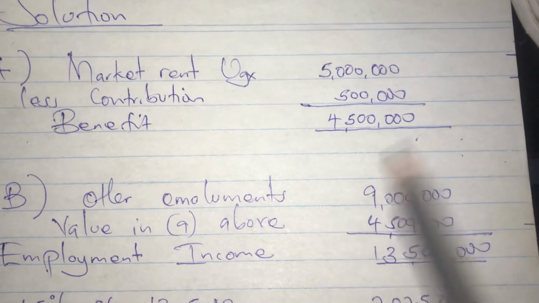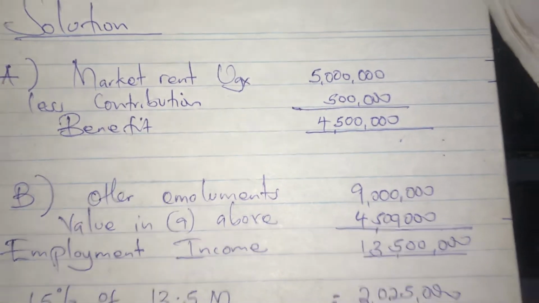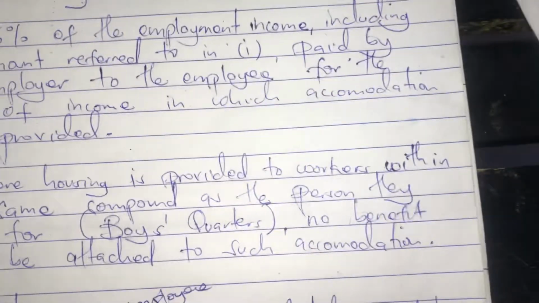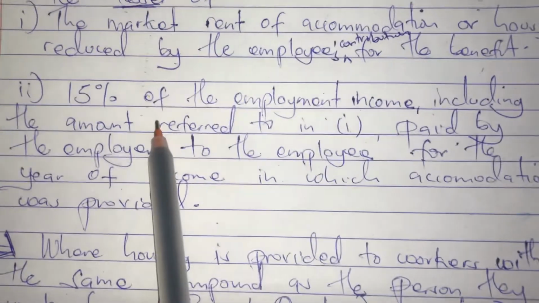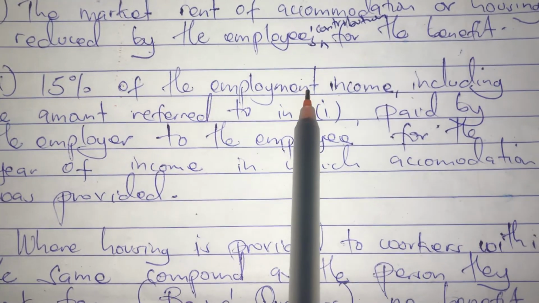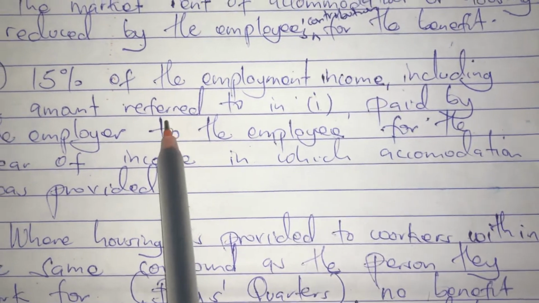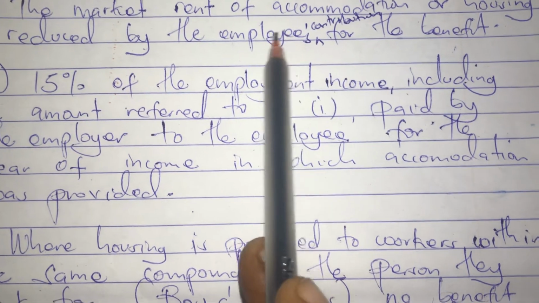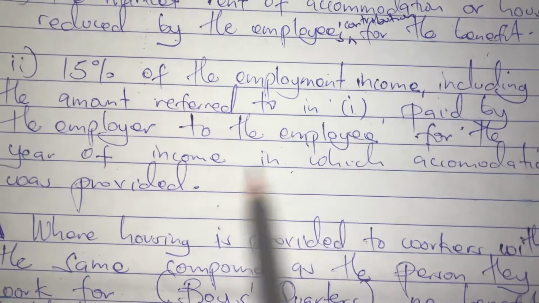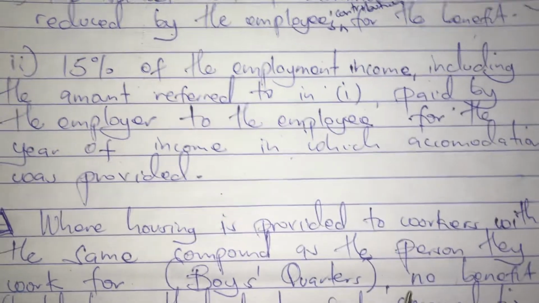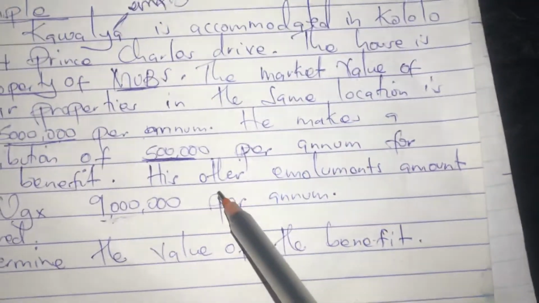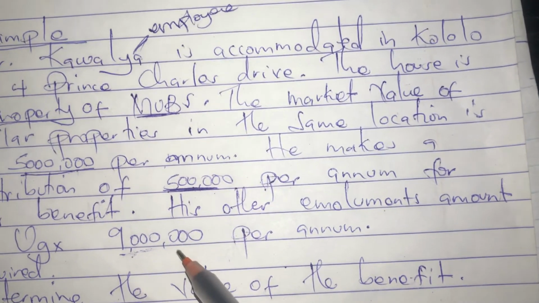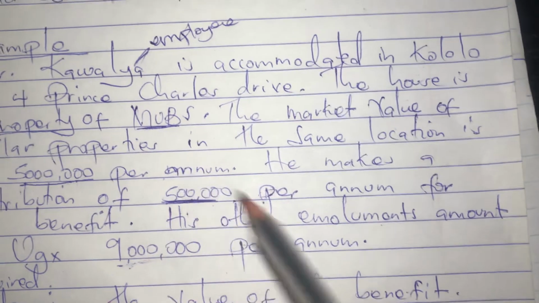So we go ahead and calculate part B. Part B, we said, is 15% of the employment income, including the amount referred to in part A, for the year of income in which accommodation was provided. Here, they said his other emoluments amounted to 9M, so it is the employment income without accommodation.